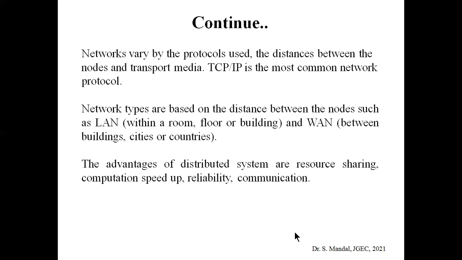So here, what is needed? Obviously there should be some kind of protocol that should be followed by each processor, and the TCP/IP protocol is the most common network protocol that is followed. We already know that based on the distance between the nodes, two types of networking are possible, LAN and WAN. LAN means local area network and WAN means wide area network. A LAN lies within a room, whereas a wide area network remains in between buildings, cities, or countries.